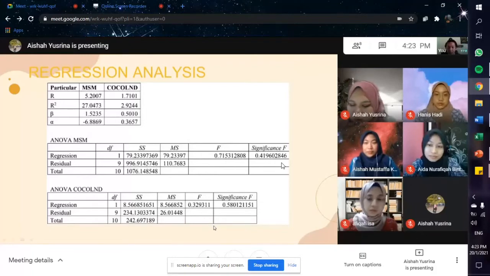For Cocoland, the F value is lower than the significance F. 0.32931, and the significant F is 0.5801211151. The F value of Cocoland is lower. That means it cannot be accepted as the regression model represents a not meaningful relationship between Cocoland and KLCI.